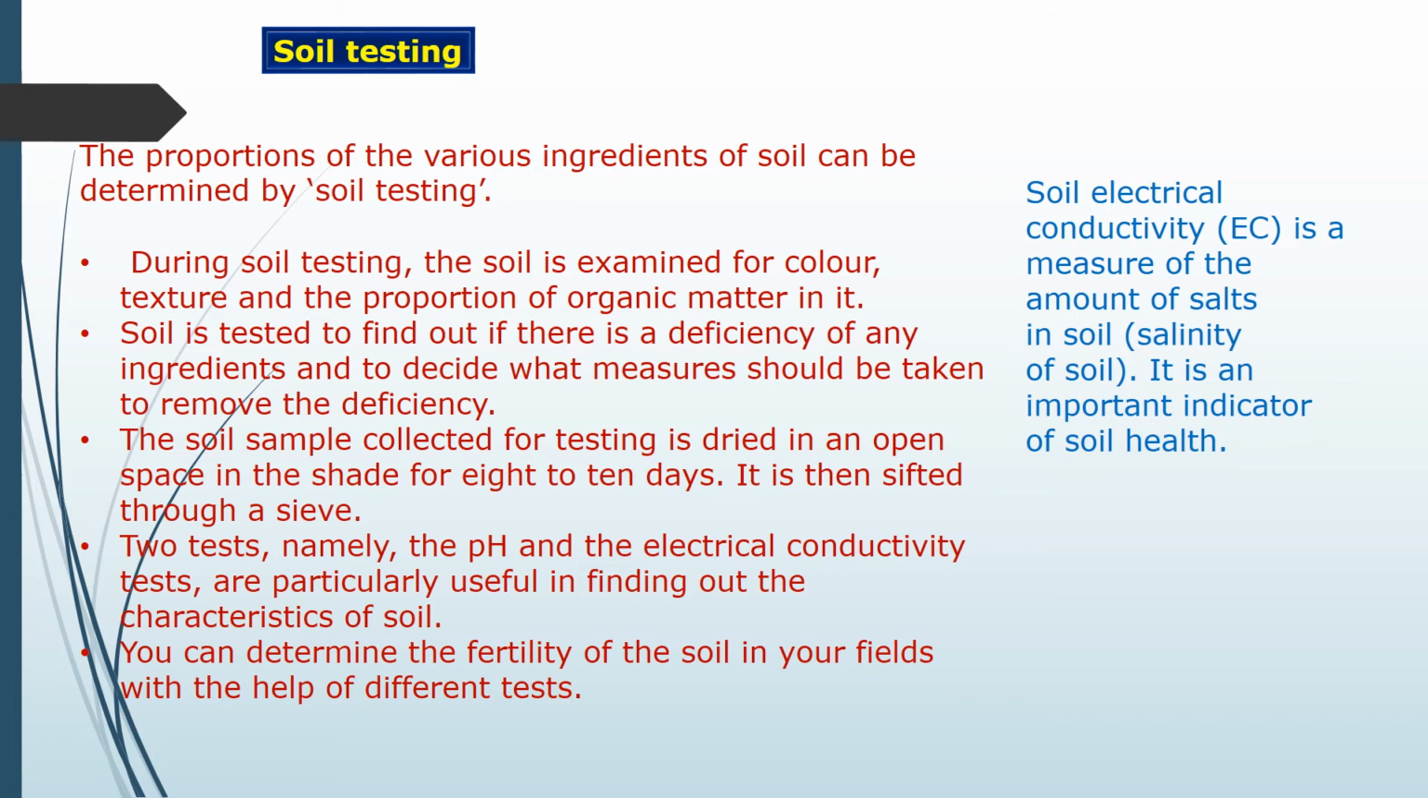So there are two tests for soil testing: one is pH and the other is electrical conductivity. In the pH test, pH means the potential of hydrogen. In that, the number of H plus ions present in the soil is measured, and that can be determined with the help of this pH method.